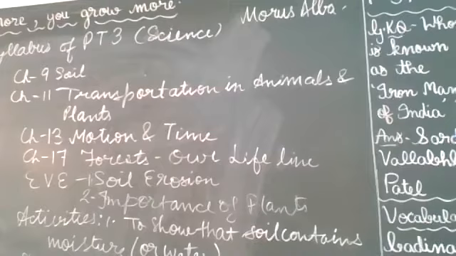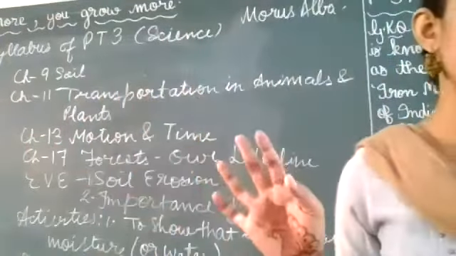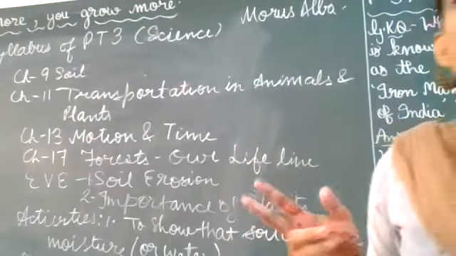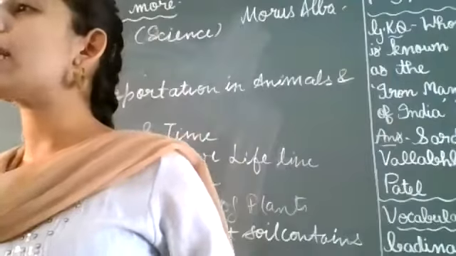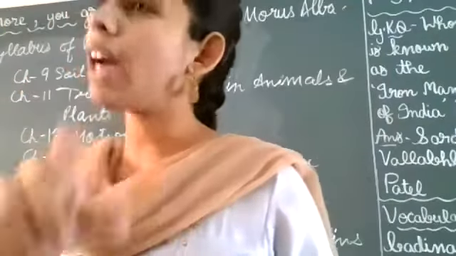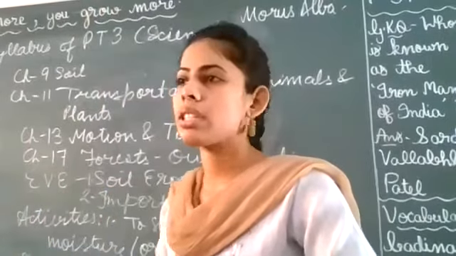Next is name the gas produced. It is carbon dioxide. Name the new substances that are formed. There are two new substances that are formed. That is causing milkiness. That is calcium carbonate, and the water is also released in this process.